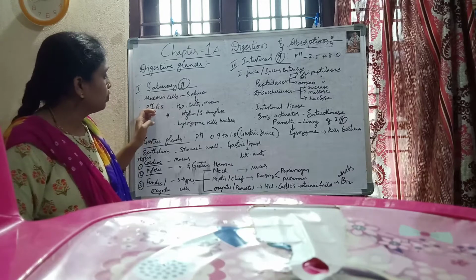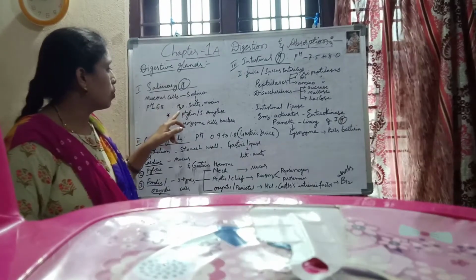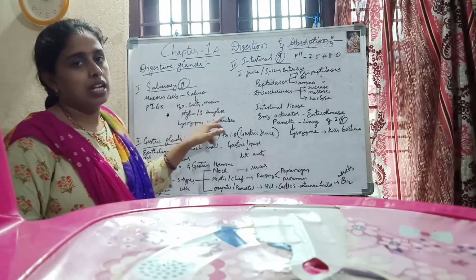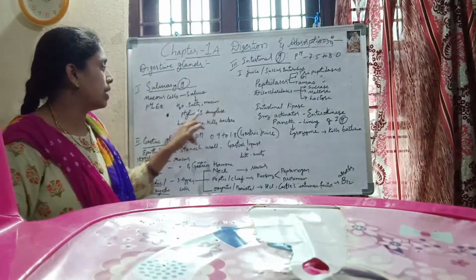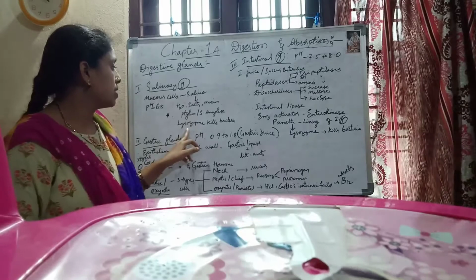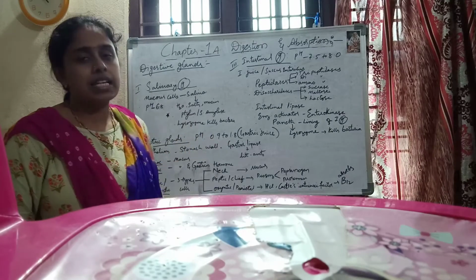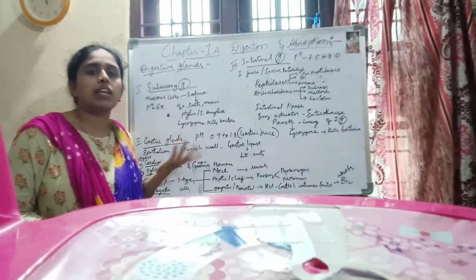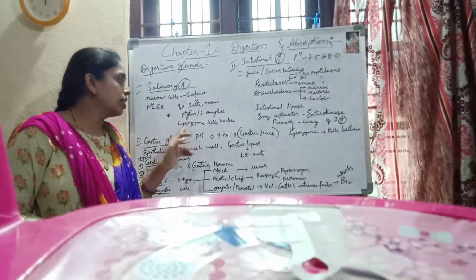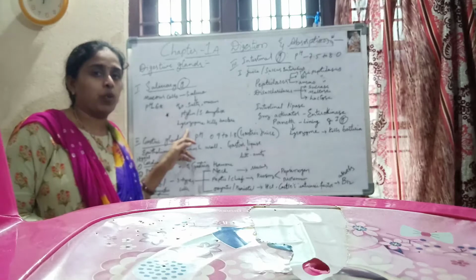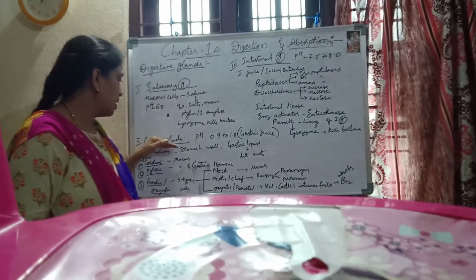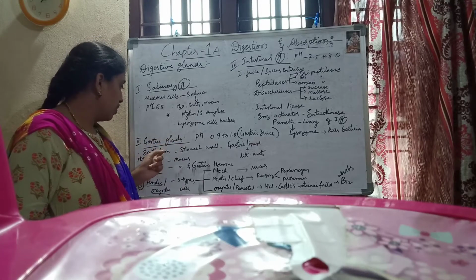The composition of saliva is water, salts, mucin, and ptyalin or salivary amylase. The other name of salivary amylase is ptyalin, and the other enzyme released is lysozyme, which kills bacteria. Whenever we are eating, sometimes bacteria may also enter along with the food. So to kill this bacteria, lysozyme plays a very important role. So this is about the salivary glands.